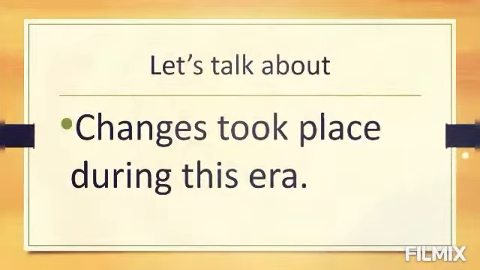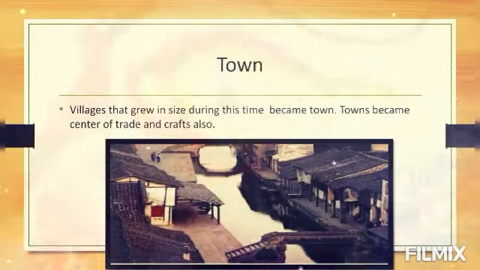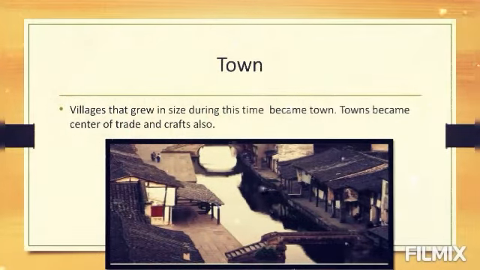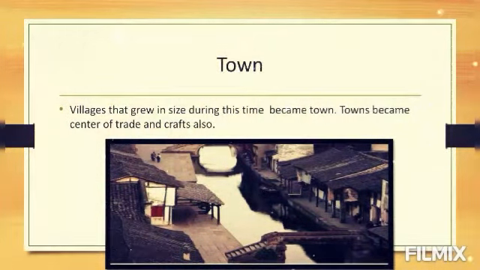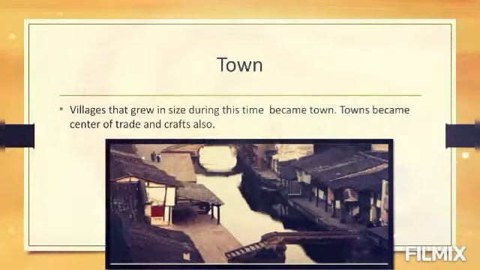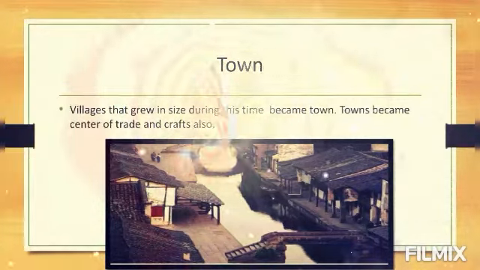Let's talk about changes that took place during this era. First, we will talk about towns. Villages that grew in size became towns. Towns also grew around centers of trade and craft. Ujjaini, Vaishali, Ayodhya were some important towns of this period.